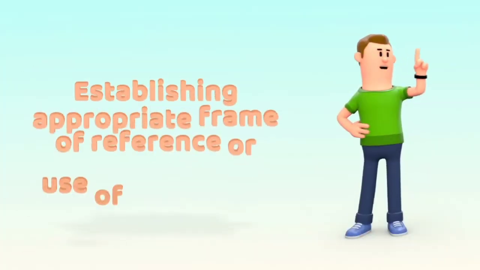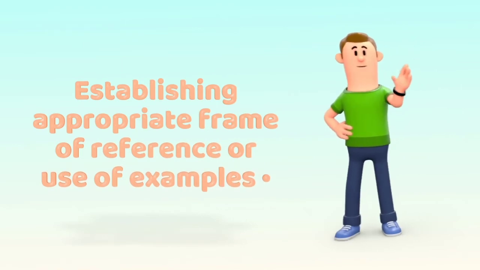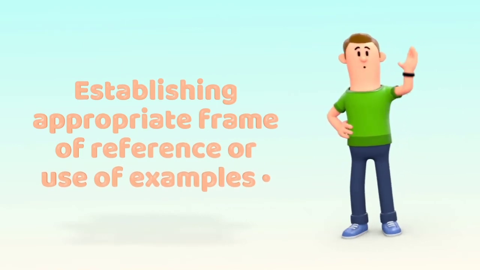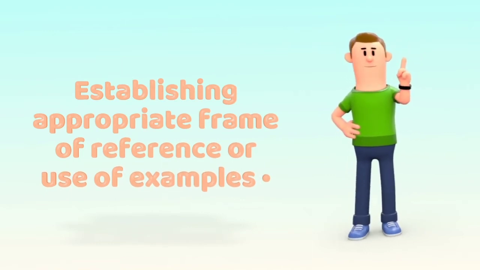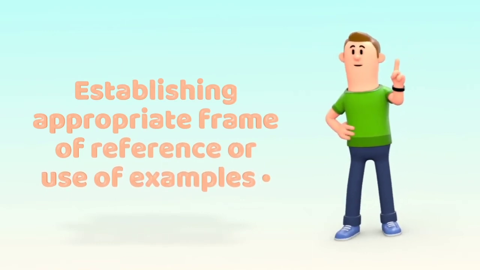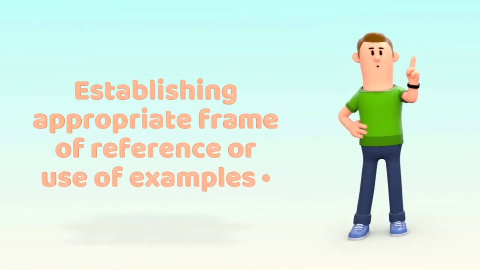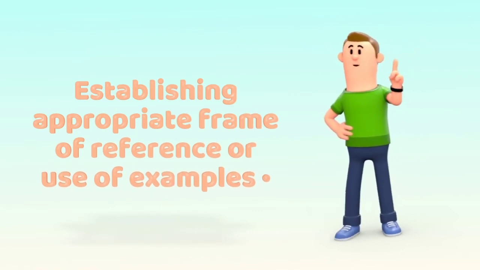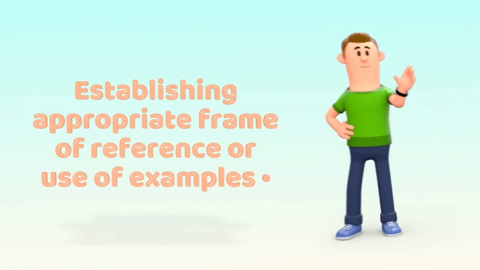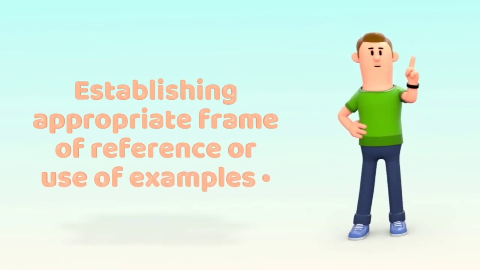The second important thing to make teaching strategy effective is the use of examples or to establish appropriate frames. Now, we know that clear understanding is often difficult in the absence of appropriate examples. So, examples should be appropriate and relevant to the subject matter, related to the age, the culture, and the experiences of the students in order to make the presented content understandable to the students and the audience.